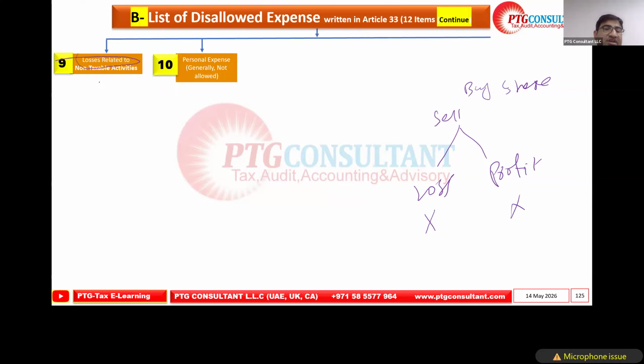Personal expenses are generally not allowed. Personal expenses, one of the examples we discussed, like the common routine example: mostly we are discussing the concept for the business activity. Okay, the business owner buys a wedding anniversary gift for his wife.